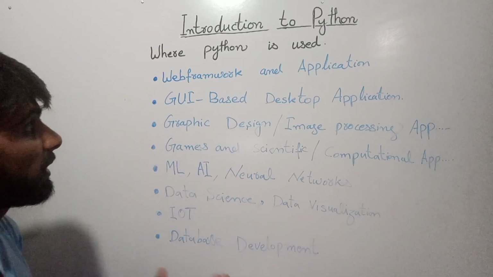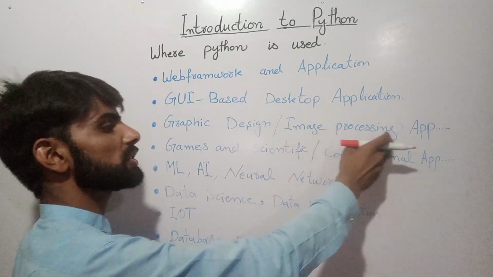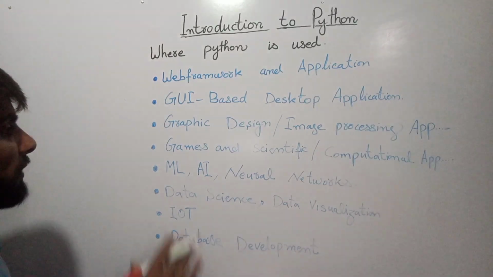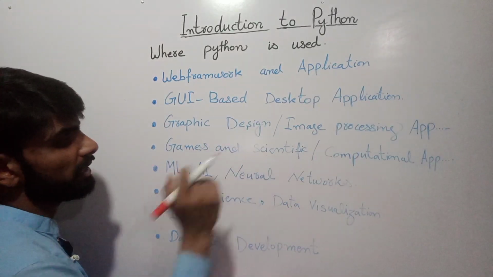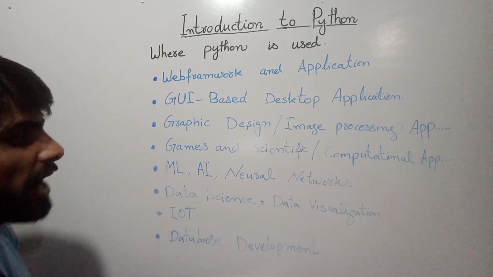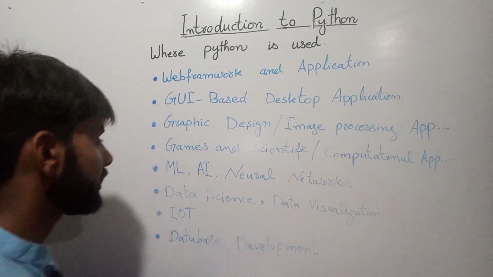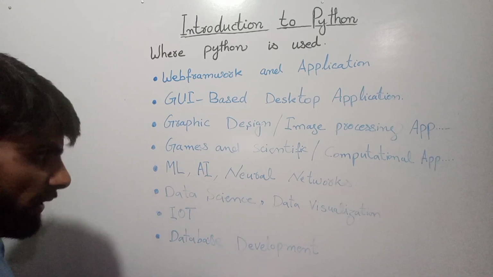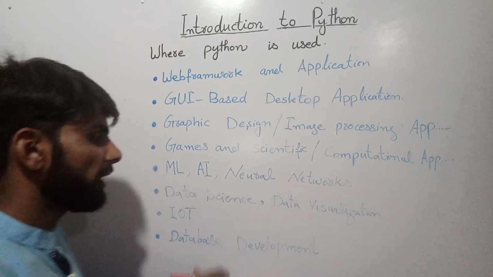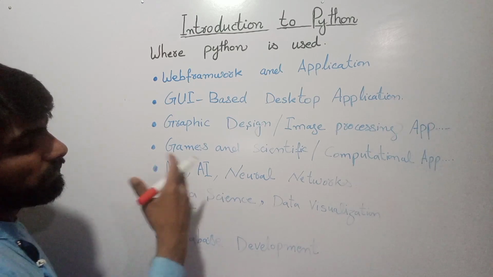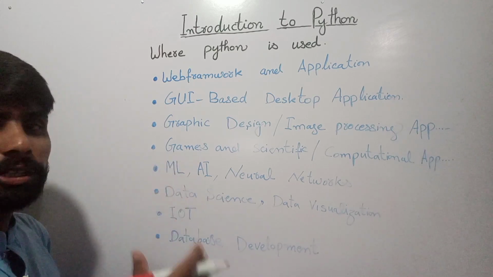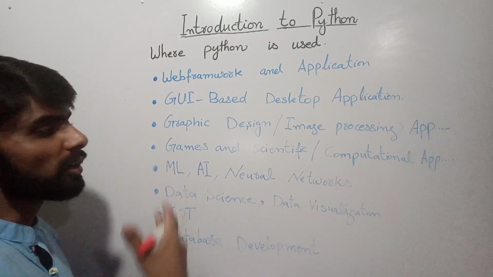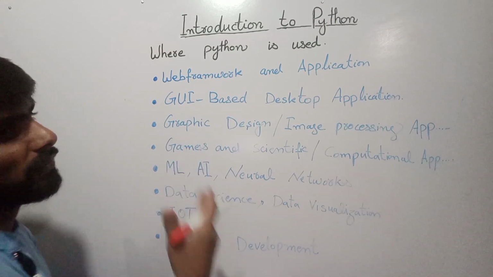For graphic design, Python is also used in image processing applications. And the next one is games and scientific development, computational applications, ML (machine learning), AI (artificial intelligence), and neural networks. So these are the domains. Python is used in a lot of domains.